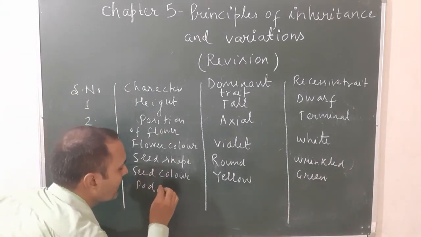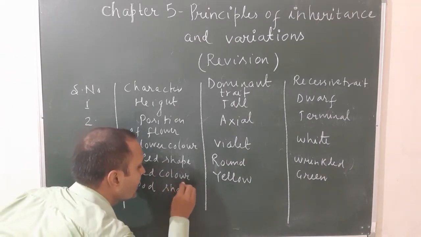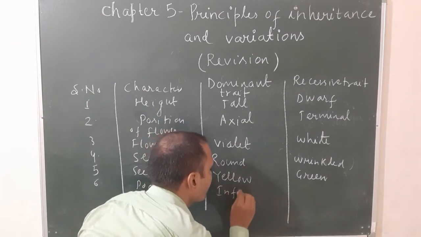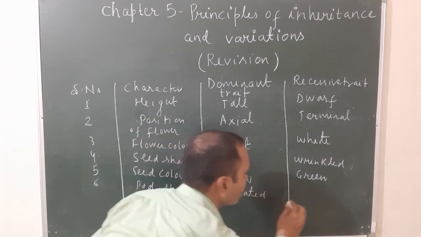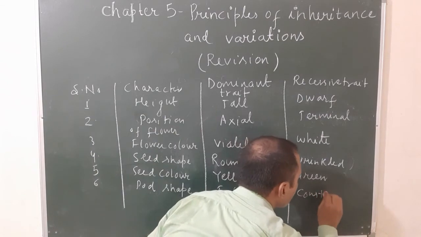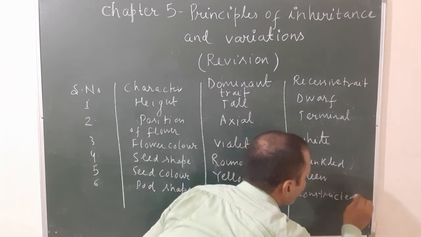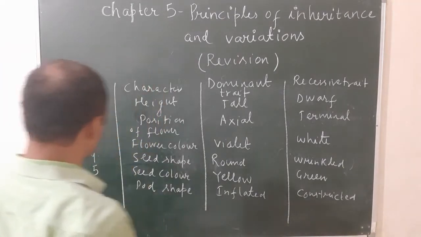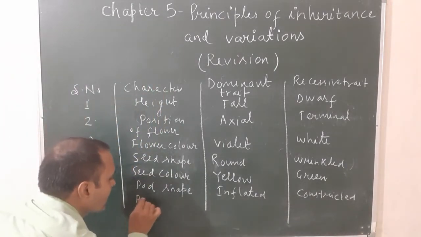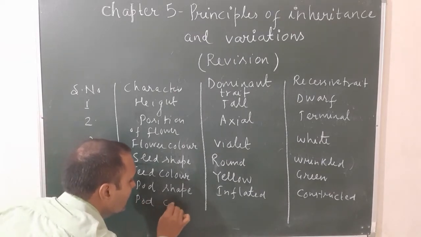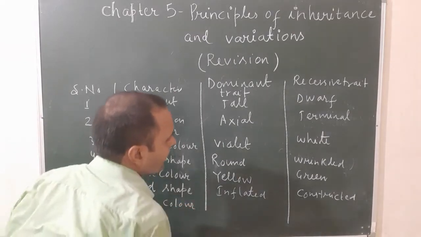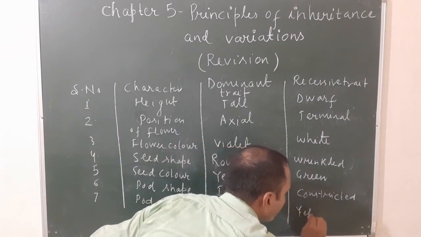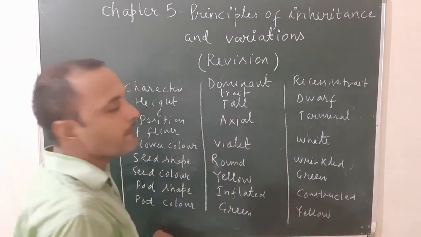Pod is the fruit of the pea plant. Inflated was dominant and constricted was recessive. There are two varieties of pea available in the market, inflated and constricted. And the last one, pod color, was green and yellow.